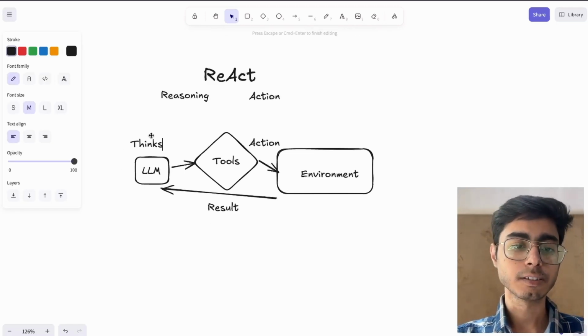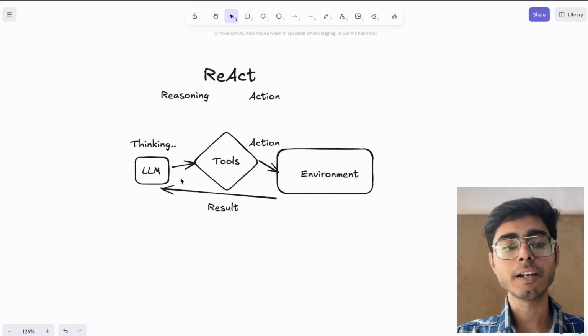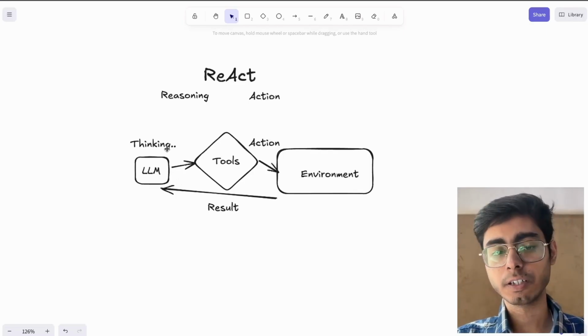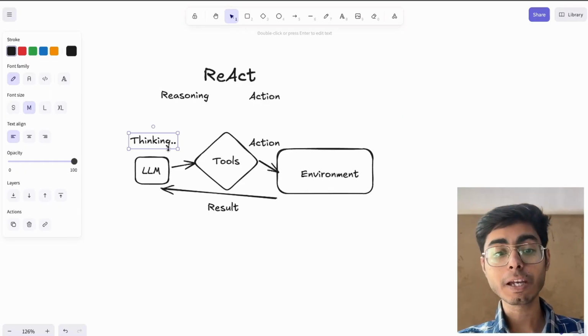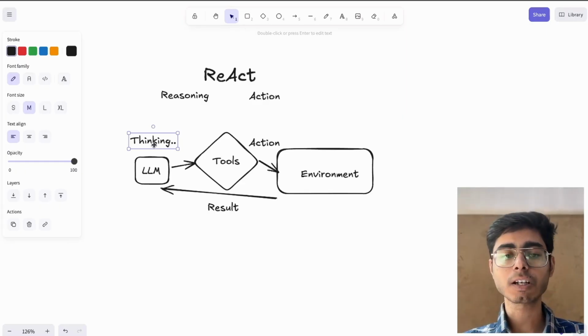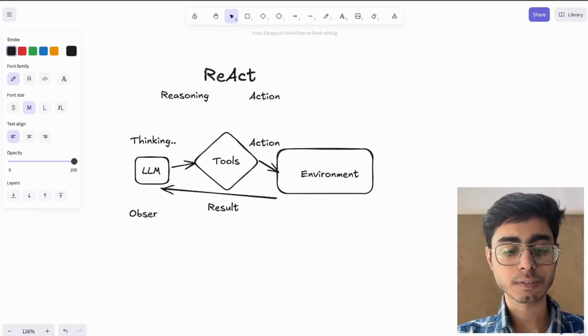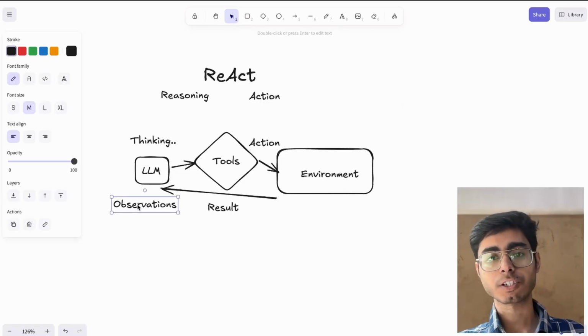The LLM thinks, hey, I did that and I got this result. I did that by performing this action using this tool, and now I've got this result. Based on the thoughts, it will come up with some observations. So what I've got over here are observations: I did that and I got that. So this is the observation.